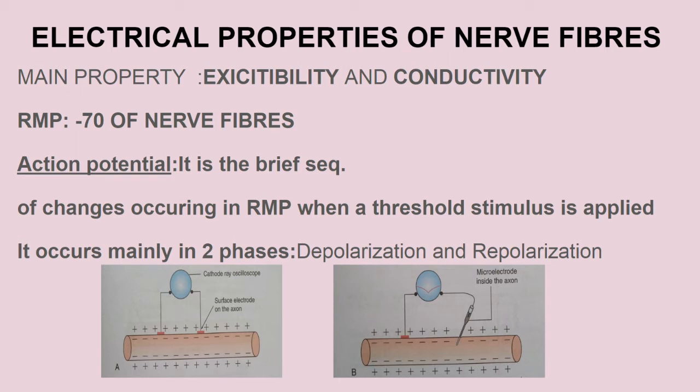Now what is repolarization? After depolarization, within a few microseconds, the action potential which was positive, that means from -70 to +35, will again try to reach back to its RMP. So that pathway from the +35 to reaching the RMP is known as the repolarization phase.